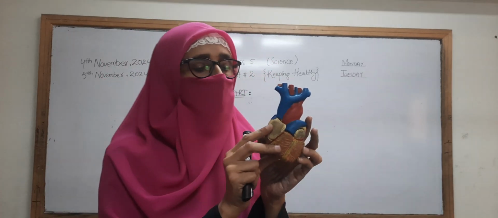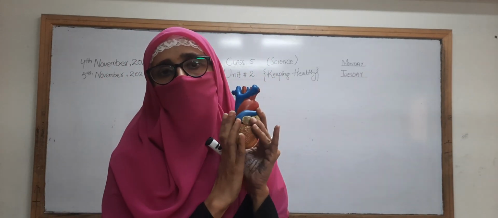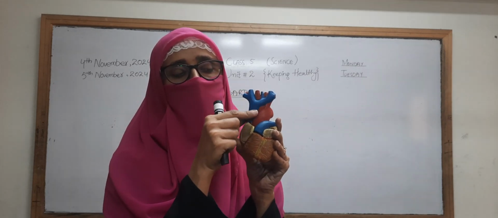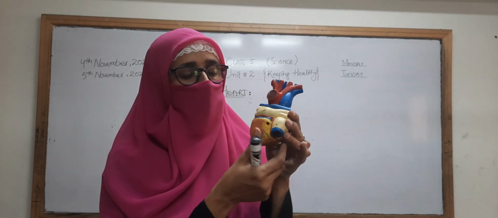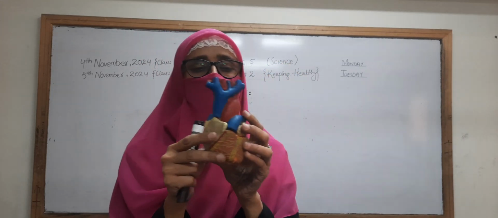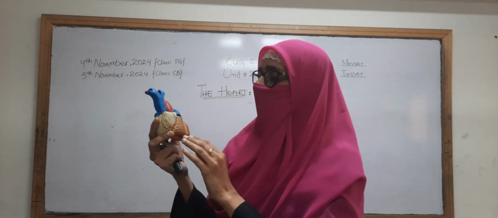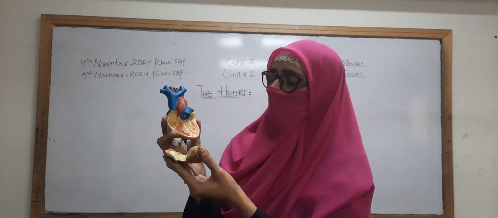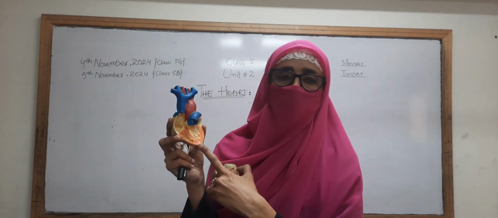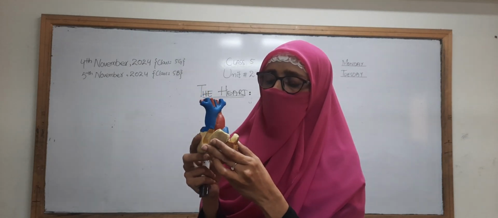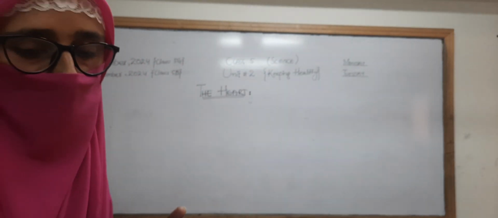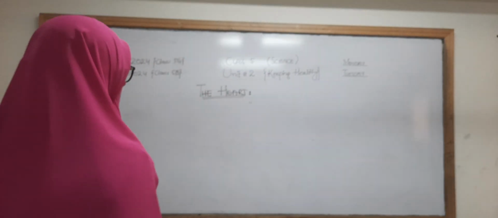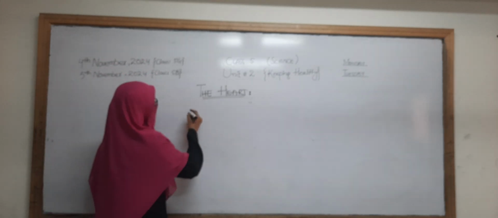model of the heart. This is the model of the heart, and if we talk about the model, there are different veins and arteries connected to the heart, and it looks like this. And if we see it carefully, and if we open it, there are different sides of the heart. Before discussing the internal structure, we will first discuss its size, its location, its weight. Then we will move to the internal structure of the heart.